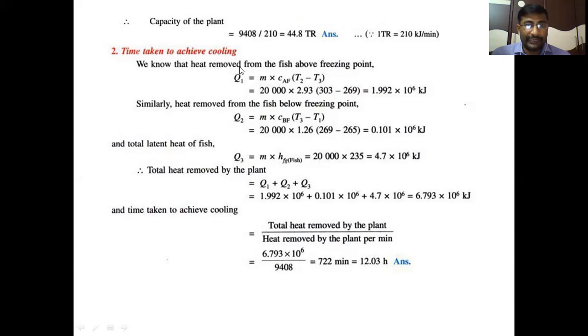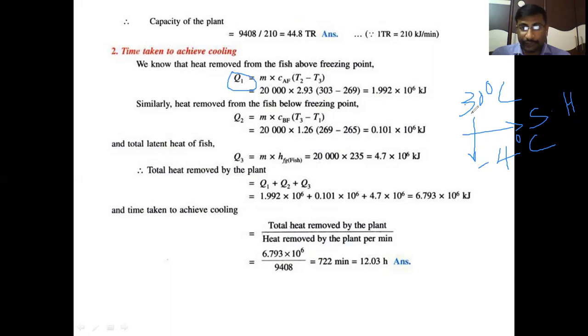So we know the heat removed from the fish above freezing point. I will explain in detail. First of all, fish is supplied at 30 degrees centigrade, isn't it? The 30 degrees centigrade fish is first converted into minus 4 degrees centigrade normal fish. Then by removing the sensible heat, denoted in the slide by Q1.